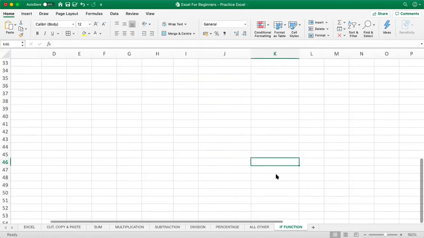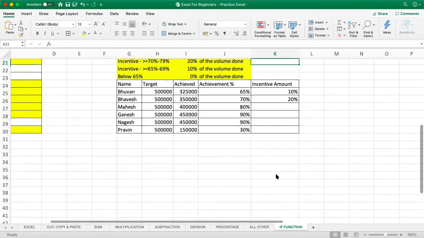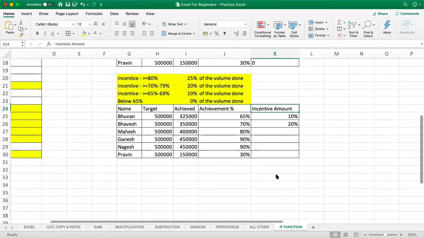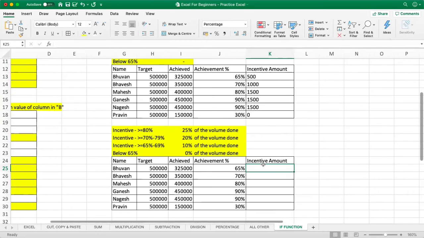Whenever you are using an if function, you should first understand the logic. You should be clear about the logic first. If you are not clear about the logic, you can't put in the formula the right way you want to. So first please understand what we want in this particular formula.